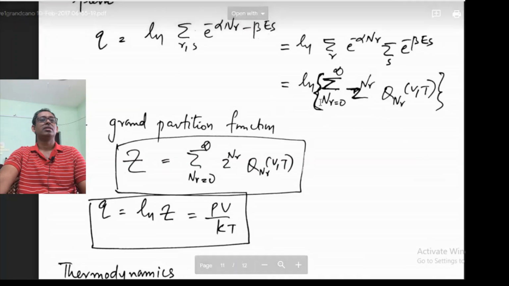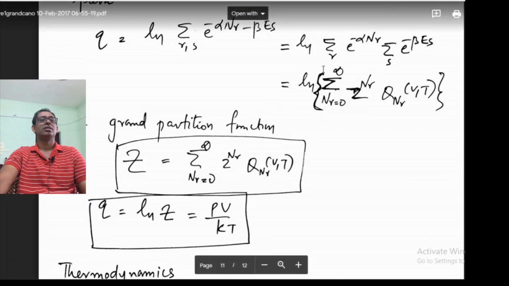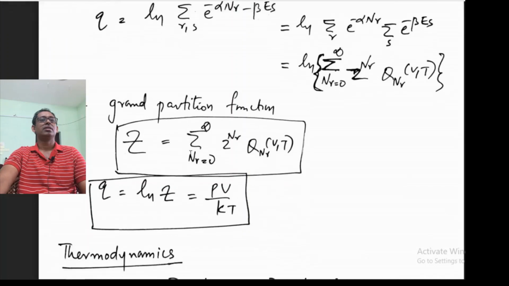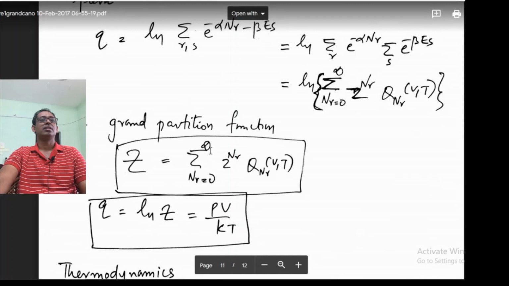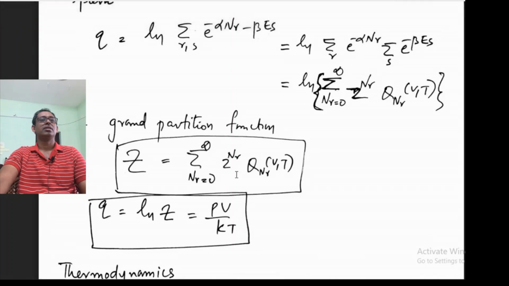So this thing we see in the curly brackets here, that is the grand partition function. So grand partition function is sigma nr equal to 0 to infinity, z to the power nr, where small z is the fugacity, then q nr v t. Q nr is the partition function for nr number of particles.